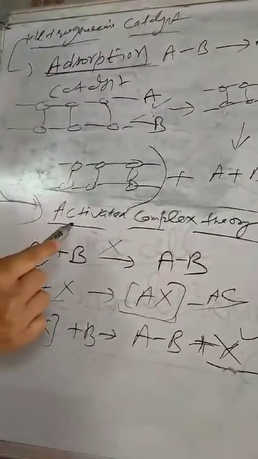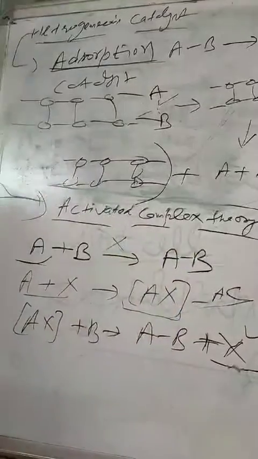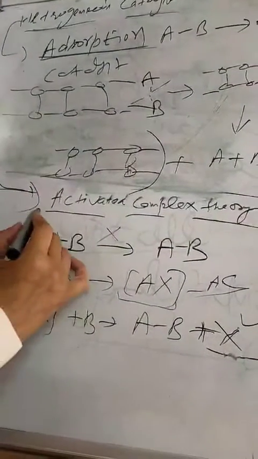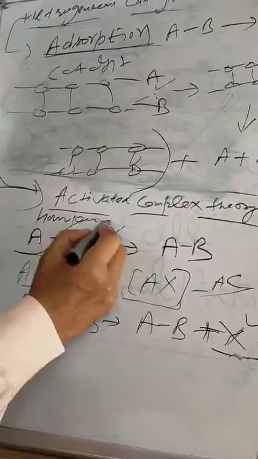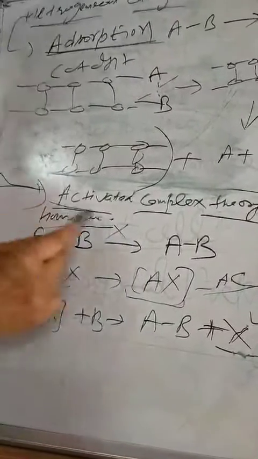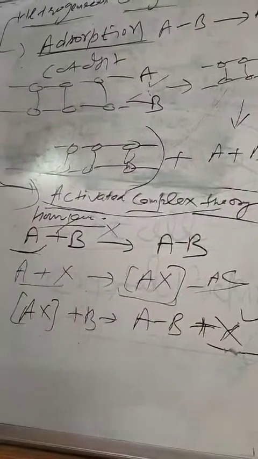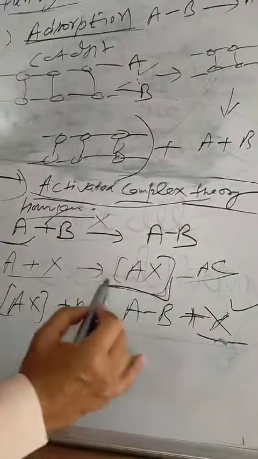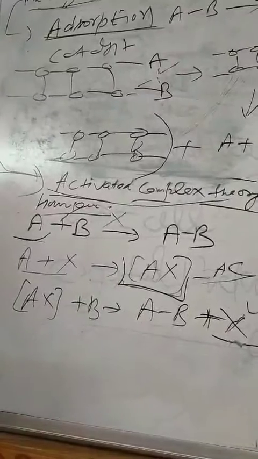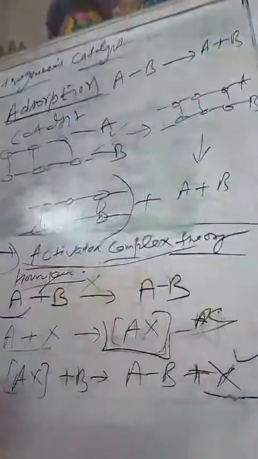But the case of this homogeneous catalyst was a bit different. In case of homogeneous, it was forming an activated complex. Activated complex means it reacts with any of the reactants and forms a species which becomes a complex species, an activated species, a reactive species. This reactive species reacts faster with the B molecule and the reaction becomes fast. It forms a reactive activated complex for the completion of the reaction, but heterogeneous works with the help of adsorption.